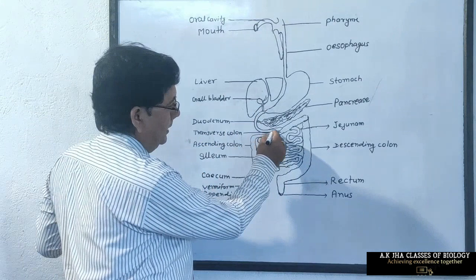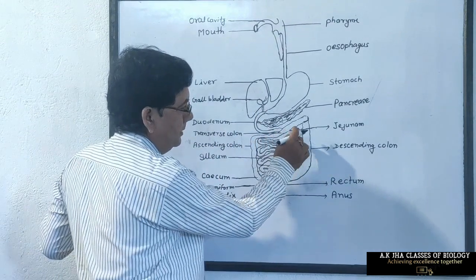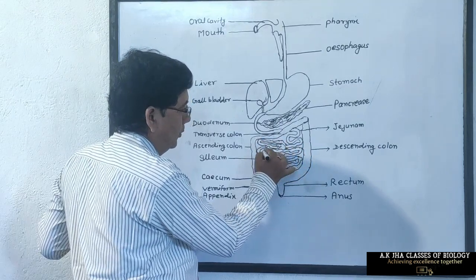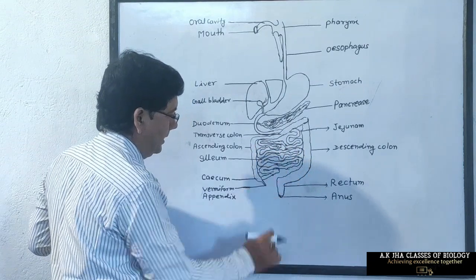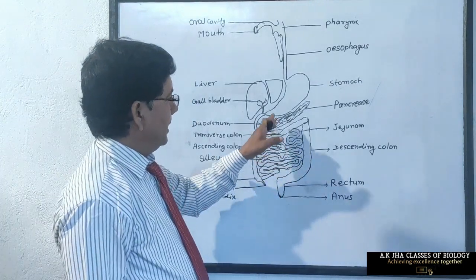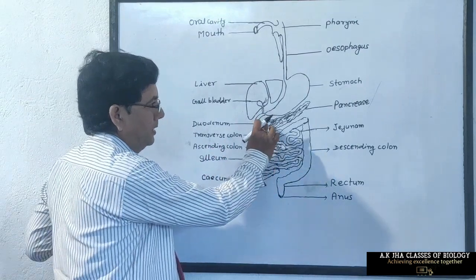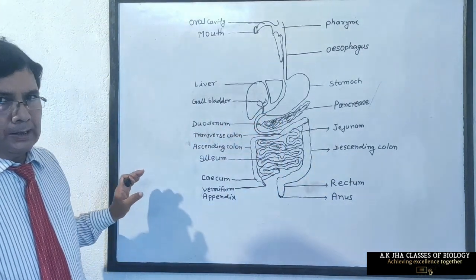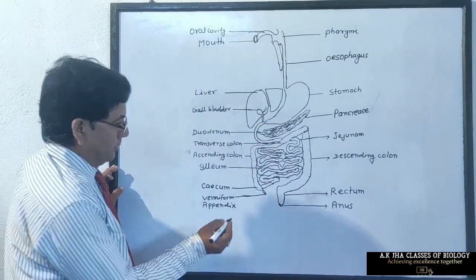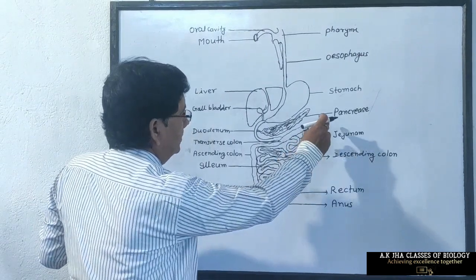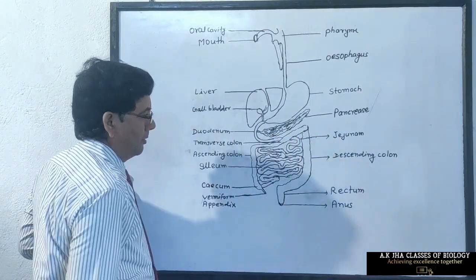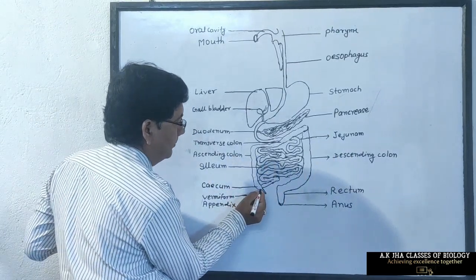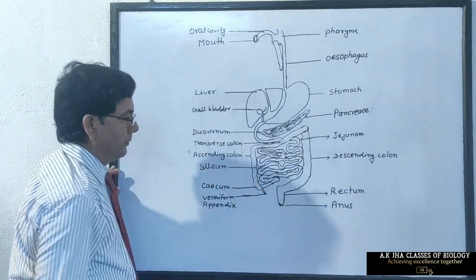Now duodenum opens into a coiled tubule which is called jejunum, and jejunum opens into a more coiled tubule which is called ileum. So duodenum, jejunum and ileum, these three parts together are called the small intestine. Duodenum opens into jejunum, jejunum opens into ileum, and ileum opens into the cecum, which is first part of large